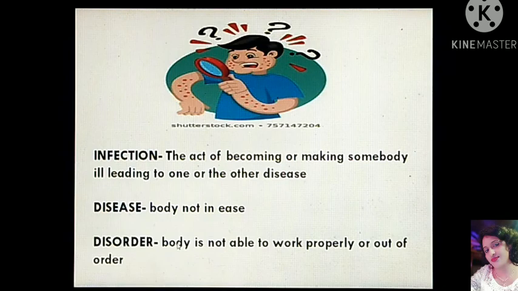One more concept which we need to know is disorder. So what is disorder? It is when the body is not able to work properly, or is out of order. So can we say that diseases are different from disorders? Let us look upon the different types of diseases here in order to understand the difference between disease and disorder.